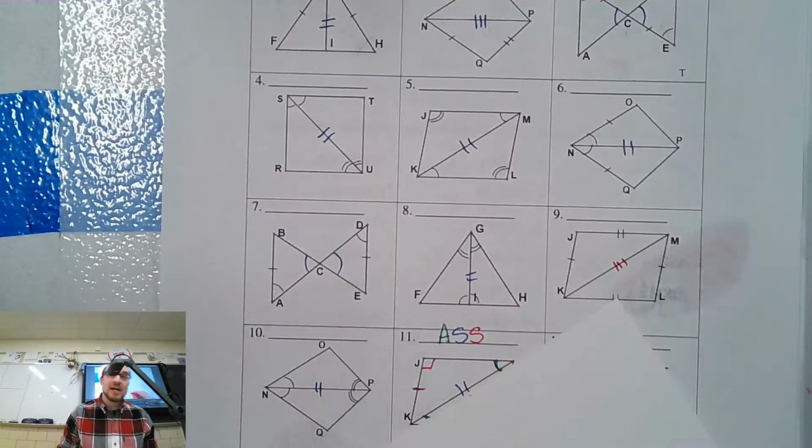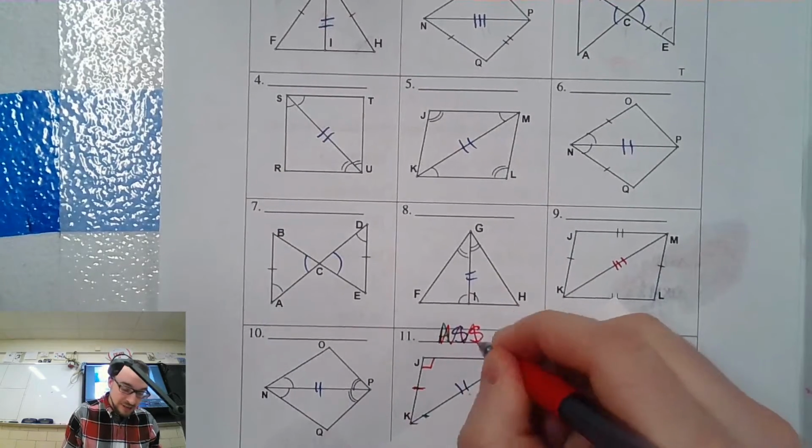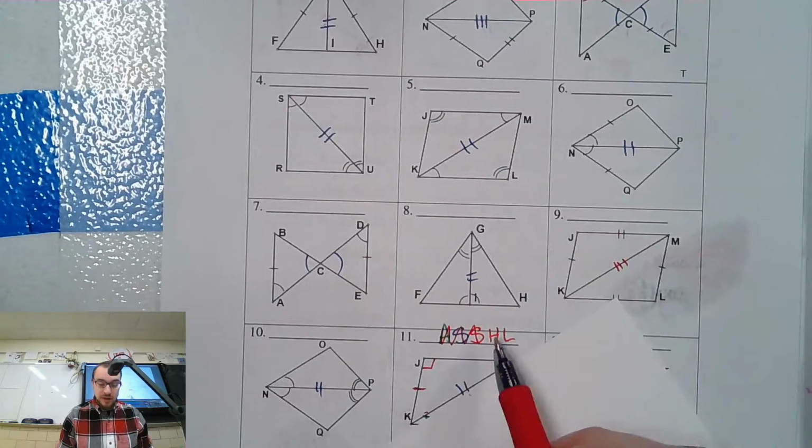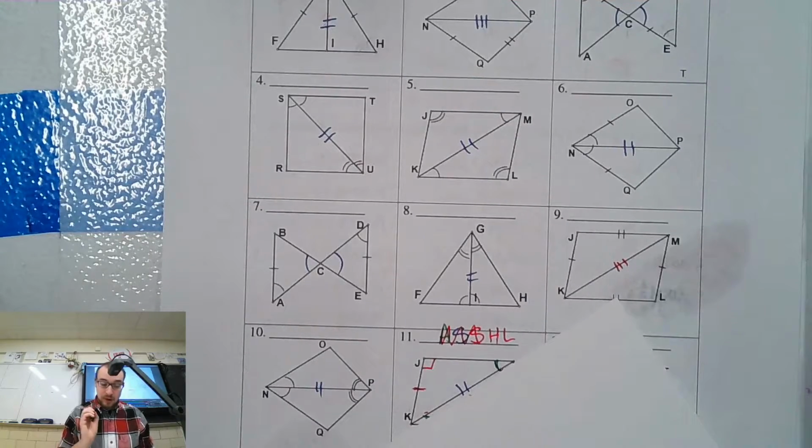So if this were 90, which it isn't, we can't prove that, but if it were, this would work. We would instead write HL, because what we have here is a hypotenuse that matches and a leg that matches. So we call it HL instead of ASS because it's only going to work with a 90-degree triangle, and 90-degree triangles have a hypotenuse.